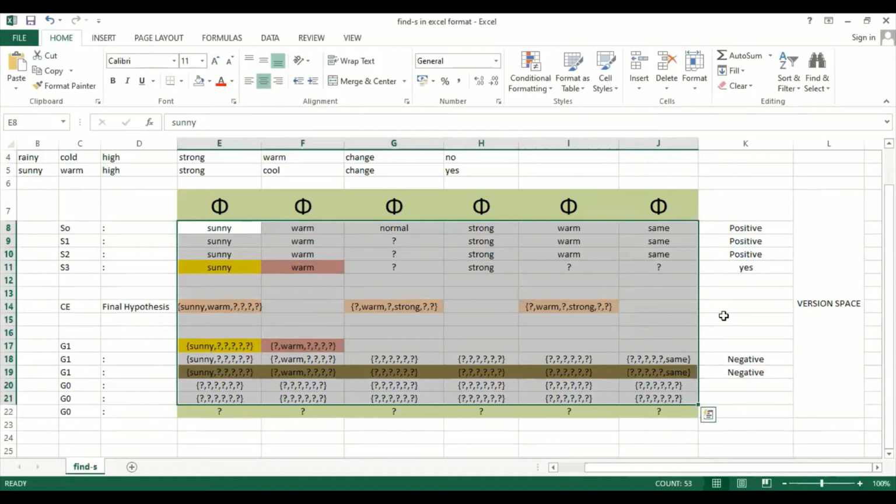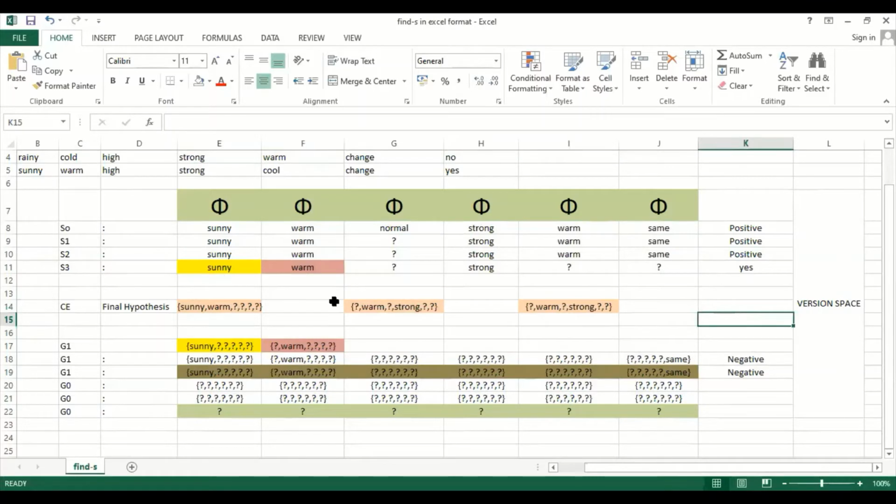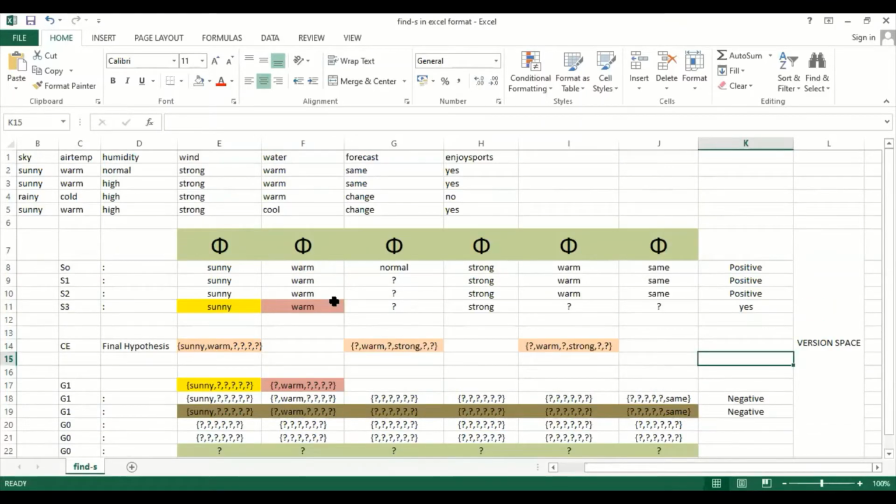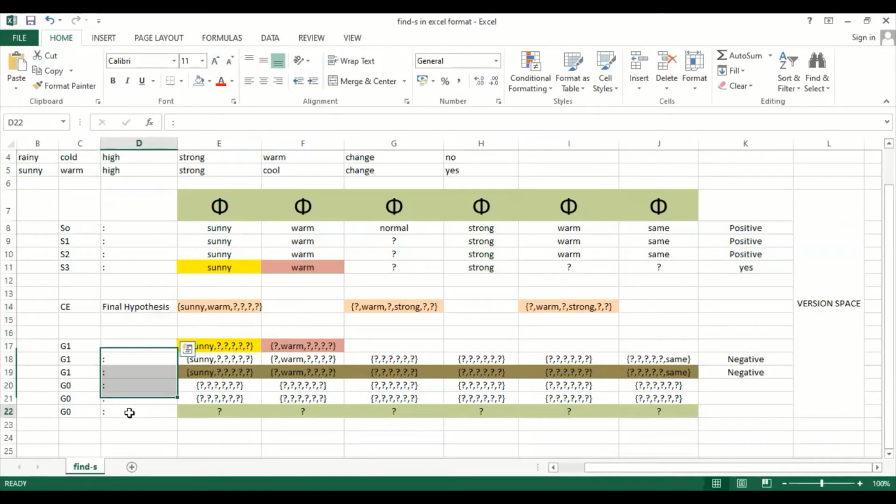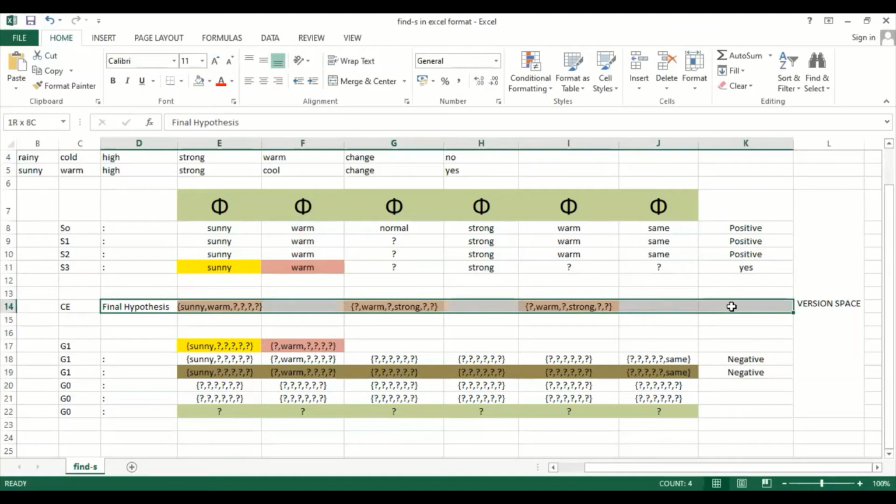Okay, so now let's dive into the records. Let's start taking them one by one. As far as the specific hypothesis is concerned, it is a top-down approach. So we are going to start from here and start tracing like this. When it comes to the general hypothesis, it is a bottom-up approach. Like this we will be tracing it. Understood? Somewhere in the middle of the version space, we are going to get our final result. When can Aldo play a tennis game?